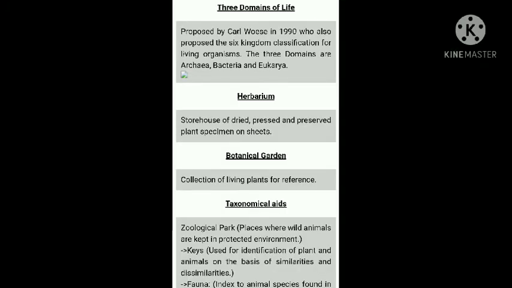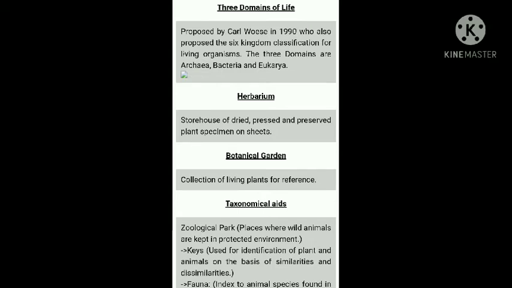The other taxonomical aid is the zoological museum. As the term zoo means, it is related to animals. So a zoological museum helps in the preservation of dead animals so that they can be used for further study. So today you have learned the idea of a herbarium, zoological park, zoological museum, botanical garden and the taxonomical hierarchy.